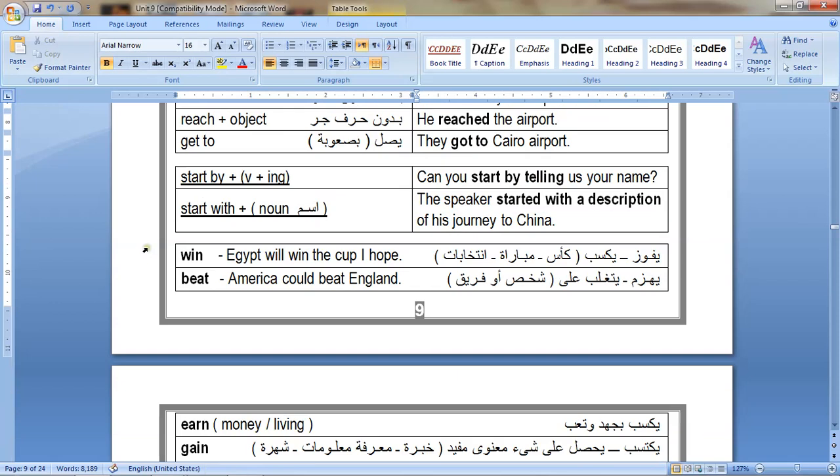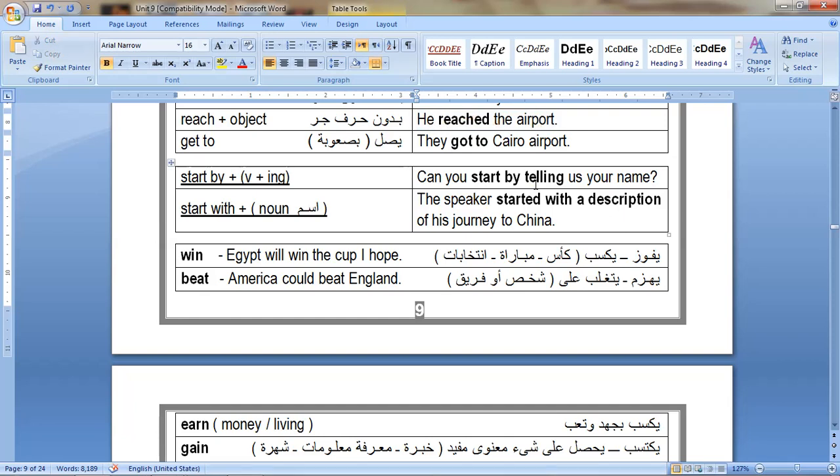There is another word that has the same meaning as arrive, it's reach. Reach is followed by the object or the place. You can say he reached the airport. Reach is not followed by a preposition. Don't say he reached in the airport, don't say he reached at the airport.